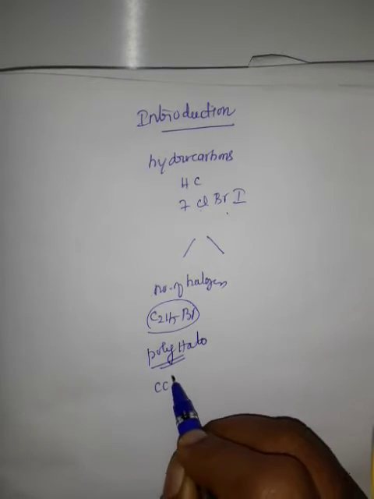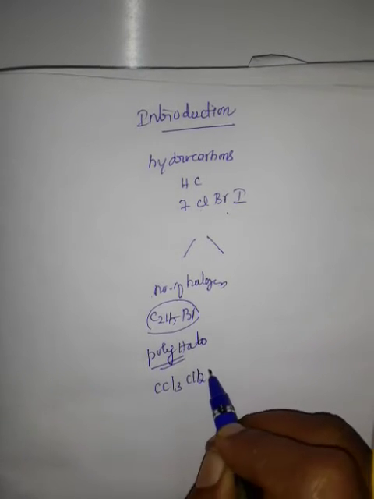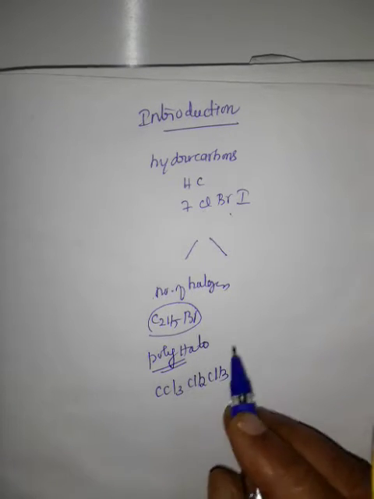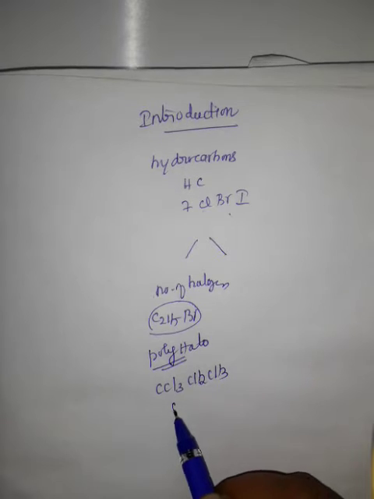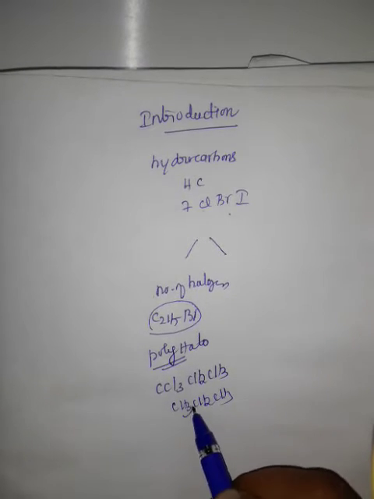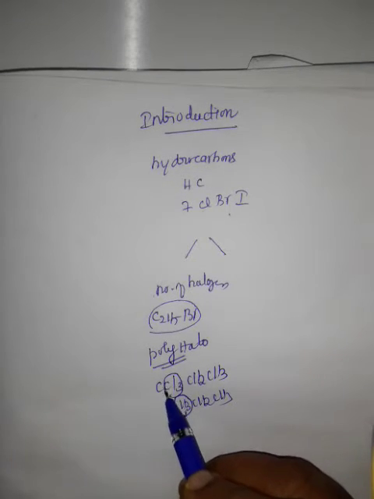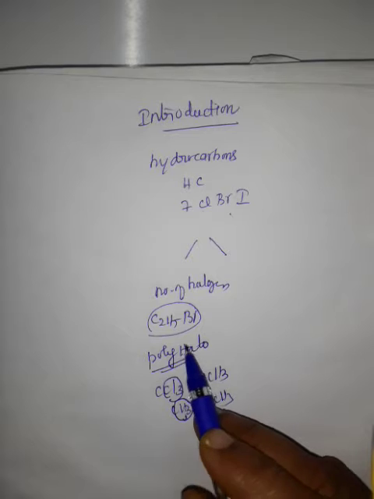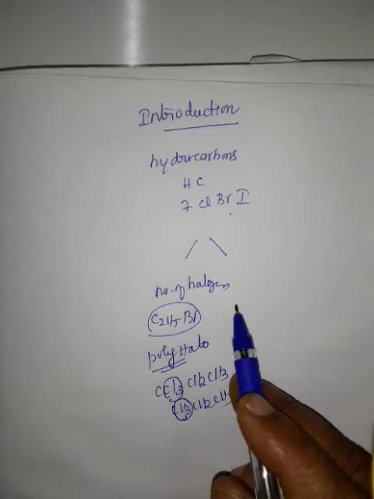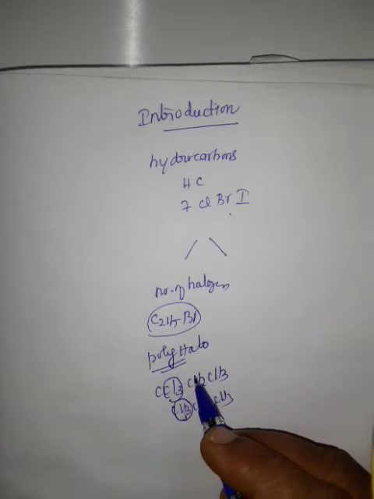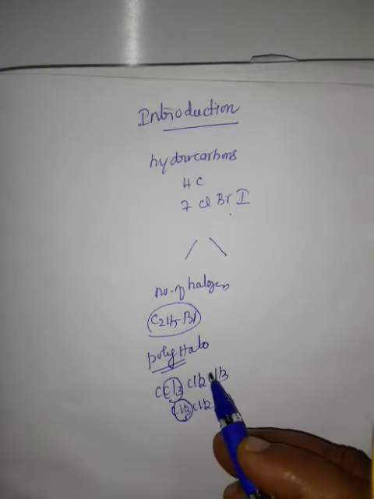For example, CCl3, CH2, CH3, trichloropropane. This is called polyhalo. Propane means CH3, CH2, CH3. Instead of this H3, Cl3 is present. So trichloropropane. These two divisions, monohalo compounds and polyhalo compounds, are the classification based on the number of halogens.